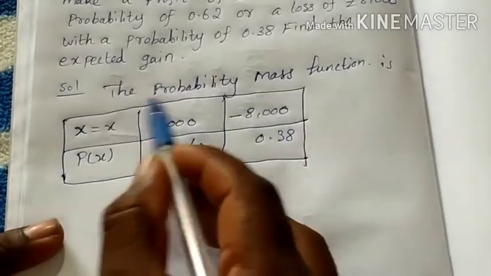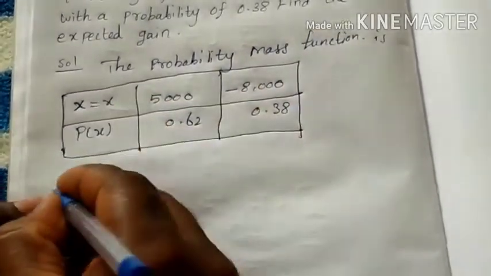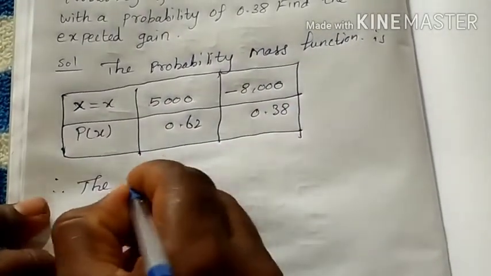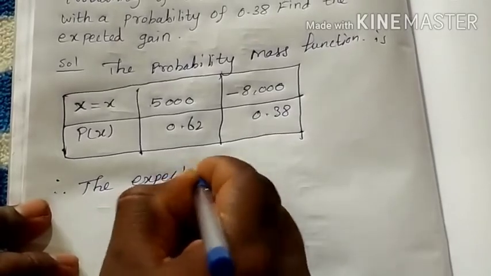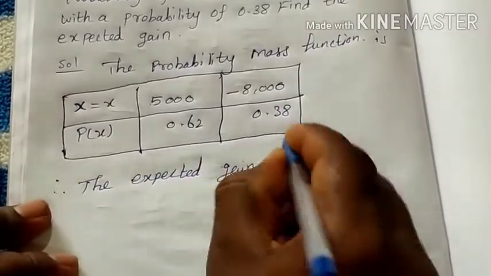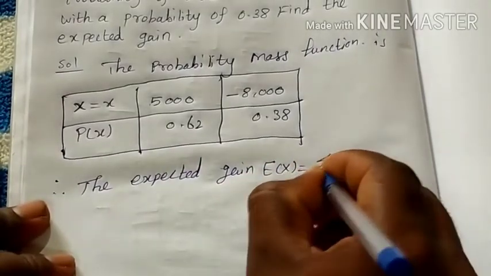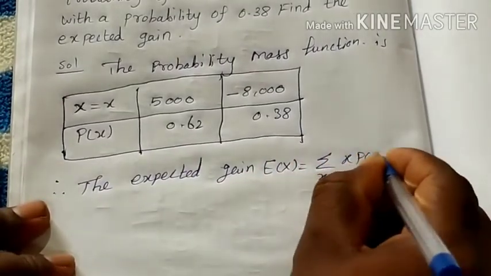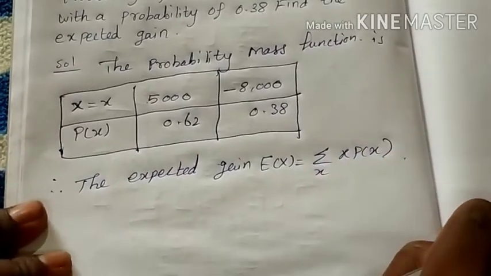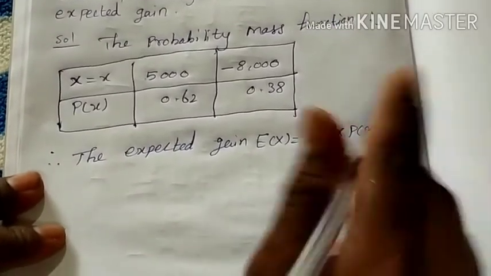The question is to find the expected gain. Therefore the expected gain, that means the expectation value, E of X, is equal to summation x into P of x. This is your formula, already known.